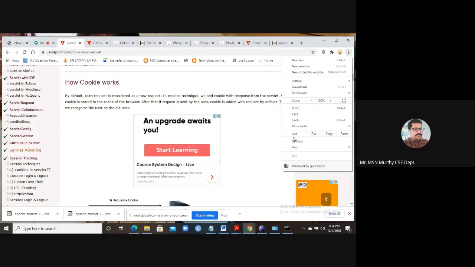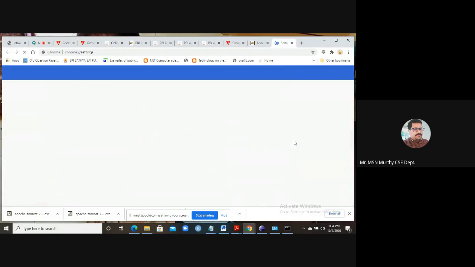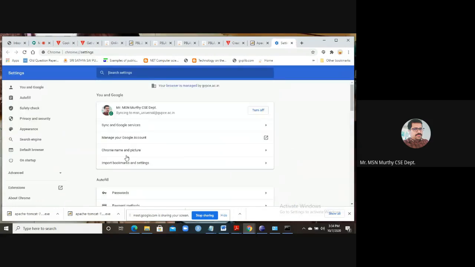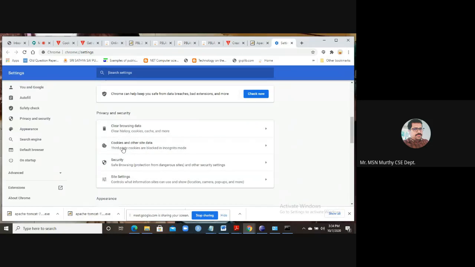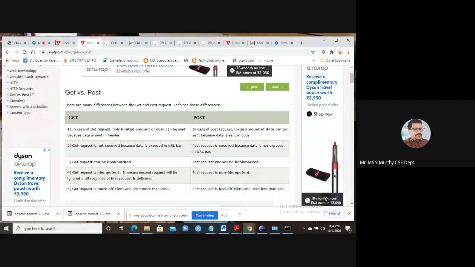You see here, you go to settings. So we generally use the cookies, the information is there. The other cache information is there. Every time we clean this information in order to maintain the system perfectly.